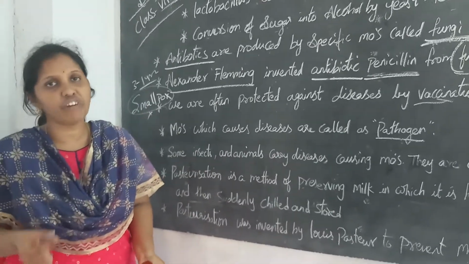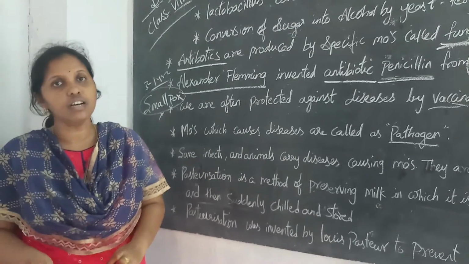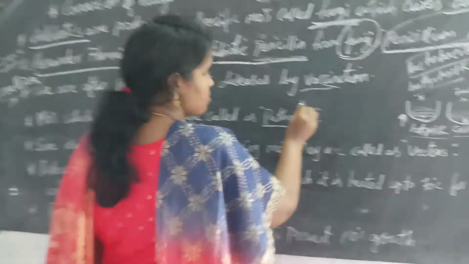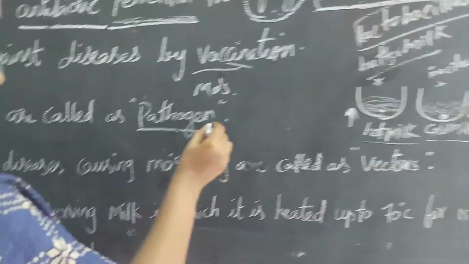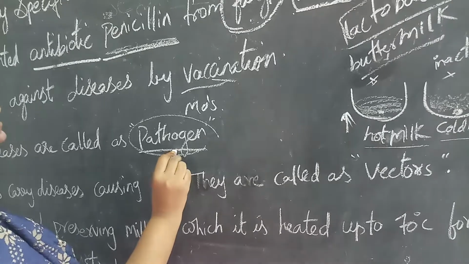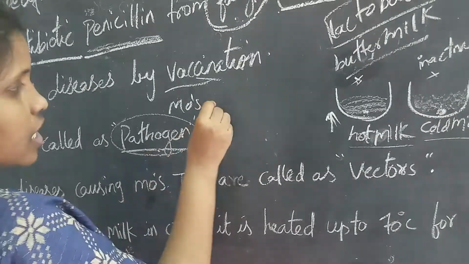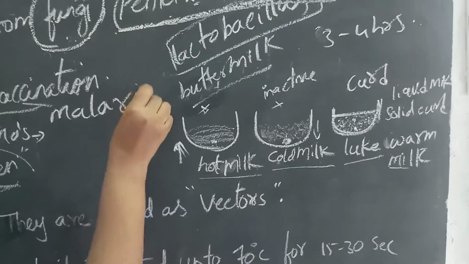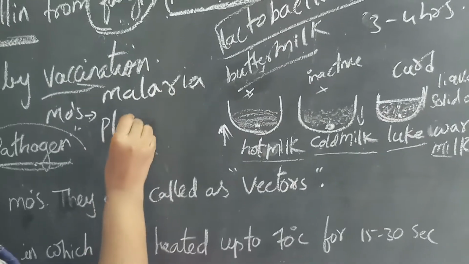The name of the protozoa is Plasmodium vivax. Plasmodium vivax is a microorganism, and the microorganism which causes the disease is known as a pathogen. So the microorganism which causes malaria is Plasmodium vivax.